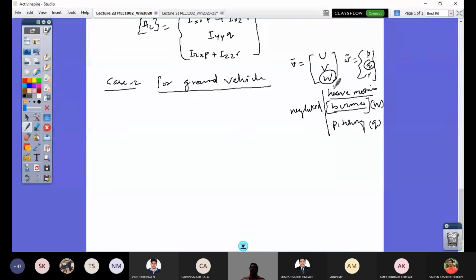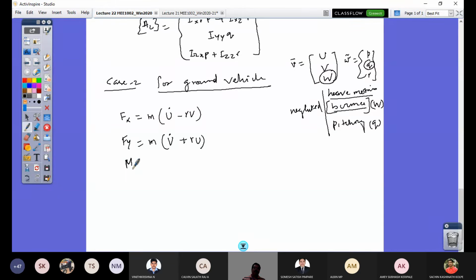So if I neglect these two, my 6 equations are reduced to only 4 equations. That is, Fx is mass times U dot minus RV, and Fy is mass times V dot plus RU, and Fz is not there because I neglect bounce, so I do not consider any force equation in the vertical direction.